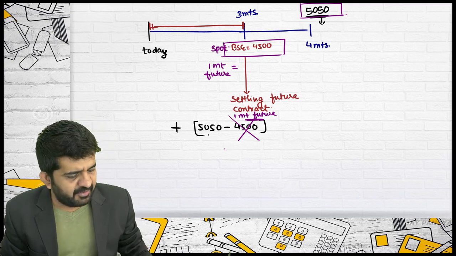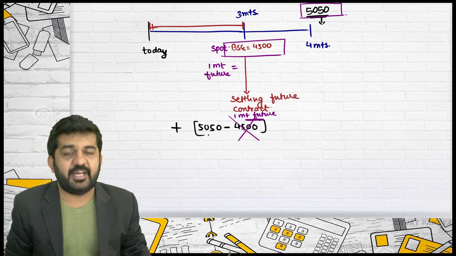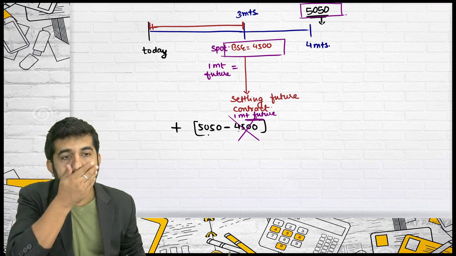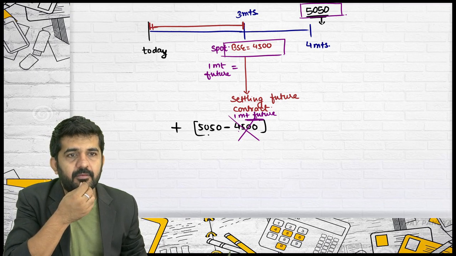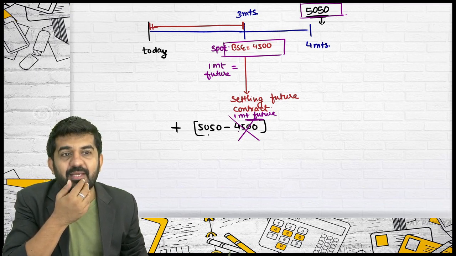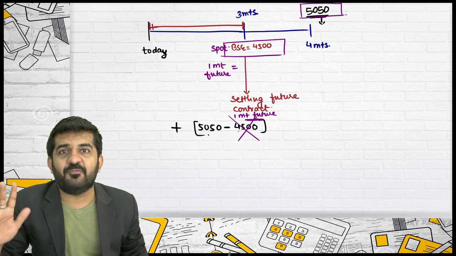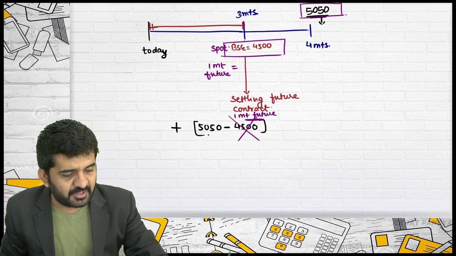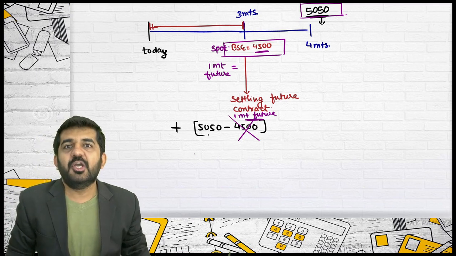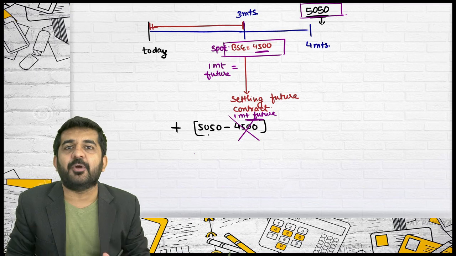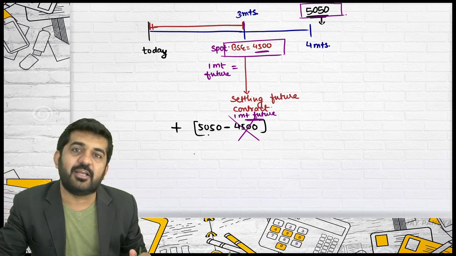Mac, can you explain to me why I should take the 1 month future rate and not the spot rate? Sir, spot rate is at the end of 3 months, whereas 5050 is at the end of 4 months. So 3 and 4 months can't be compared. Exactly. The securities are different. Try to concentrate. Here this is the end of the 3 months and this is spot. You cannot say I was having a future contract of 5050 and at any point of time you will see your spot and say now settle the contract.